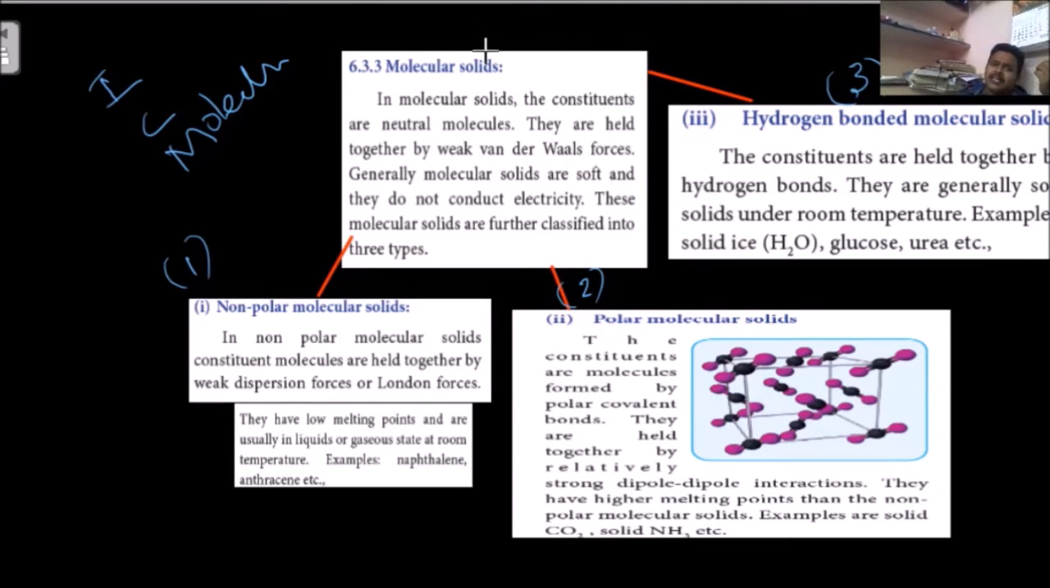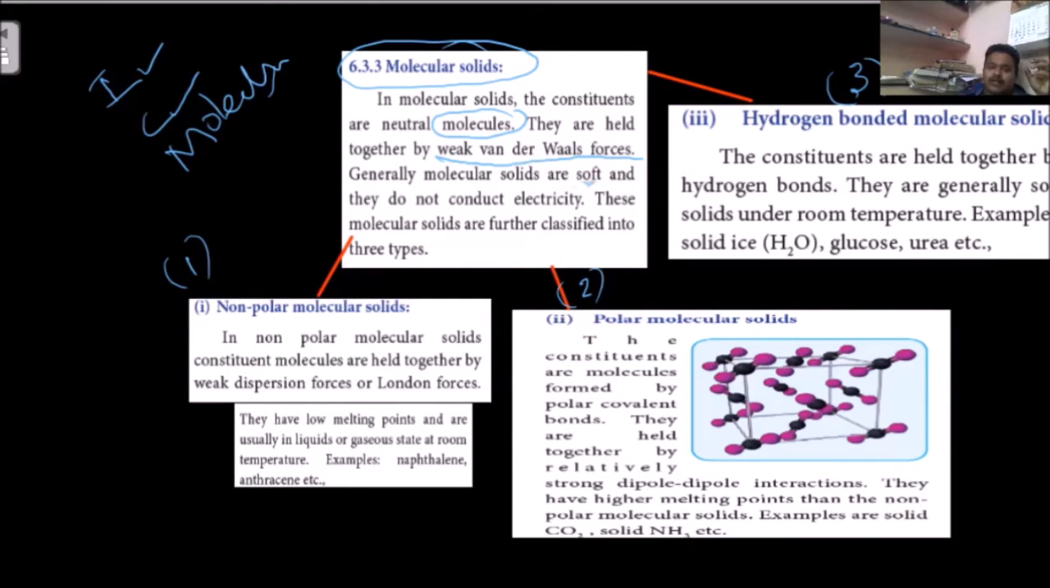Generally, what are molecular solids? In these, the constituents are molecules. So these are all molecular solids. The point you have to remember is that weak van der Waals forces are there. Ionic solid means ionic bonds, covalent solid means covalent bonds, molecular solid means van der Waals forces, which are weak forces.